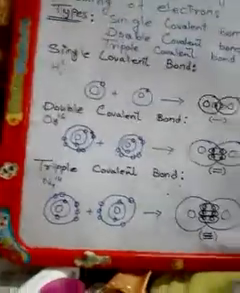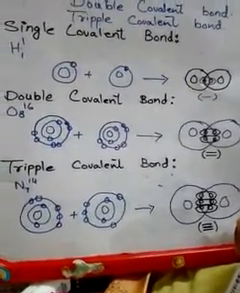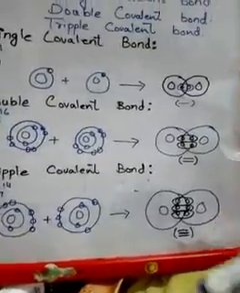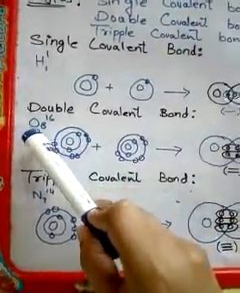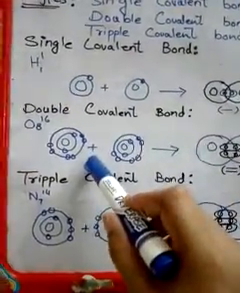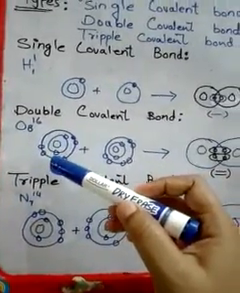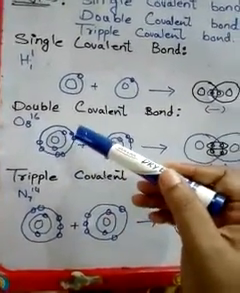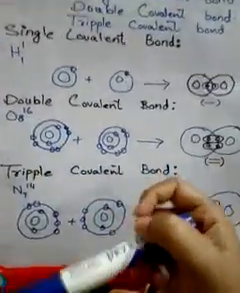So what is the definition of double covalent bond? The bond formed by the sharing of 2 electron pairs is called a double covalent bond. I have given an example of oxygen. Oxygen's atomic number is 8 and mass is 16. I have made the structure: as its atomic number is 8, the first orbit will have 2 electrons and the next will have 6 of them, 2, 4, 6, and the inner 2, making 8.